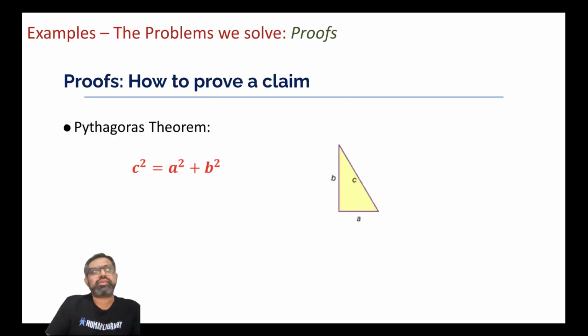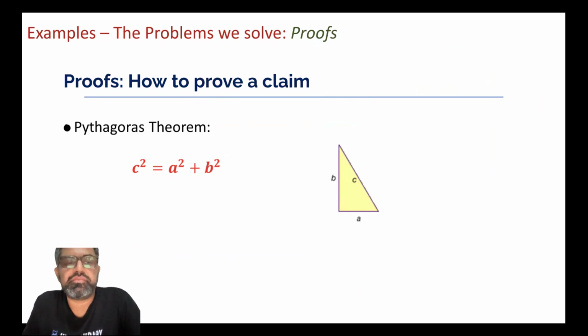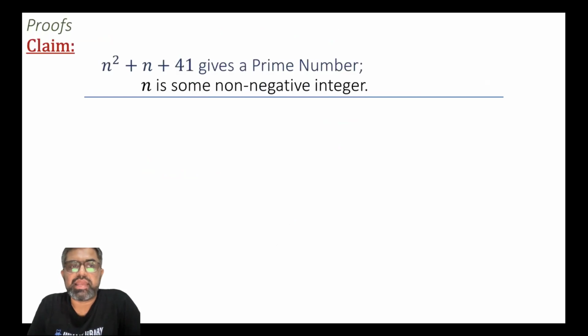As I mentioned, we need to prove whatever claims we make. Pythagoras once made a claim, so he had to prove it. We know the Pythagoras theorem: a squared plus b squared is equal to c squared. Base squared plus height squared is equal to hypotenuse squared. And you can find a number of very beautiful proofs for this.